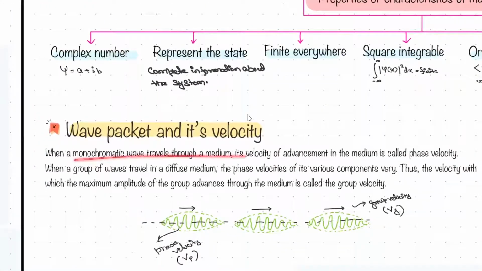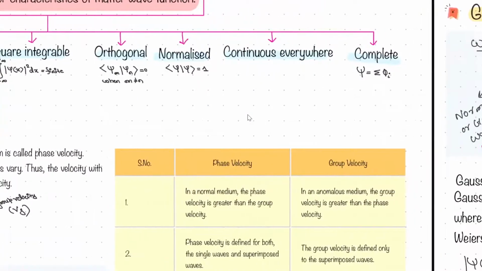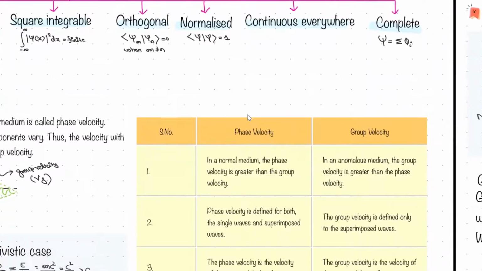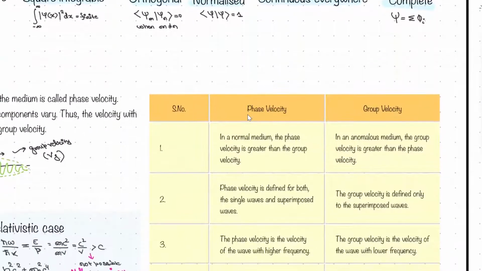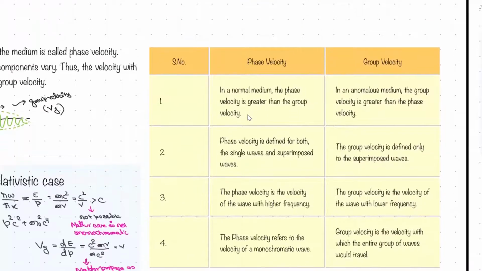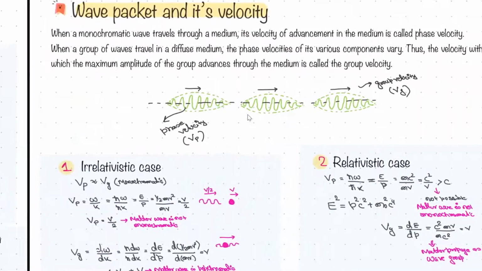The monochromatic wave that travels is phase velocity, and when different monochromatic waves come together to form a group of waves, and when they travel in a medium, that is called the group velocity. So here you can take a differentiation. So go through these. These are very easy. I have also studied in waves and optics, so we are not going into this.